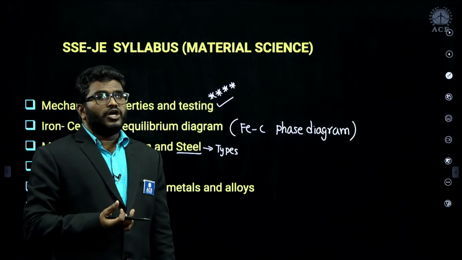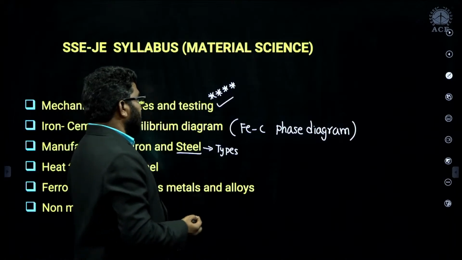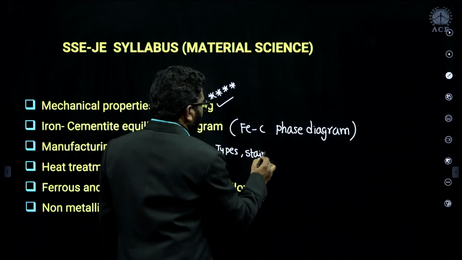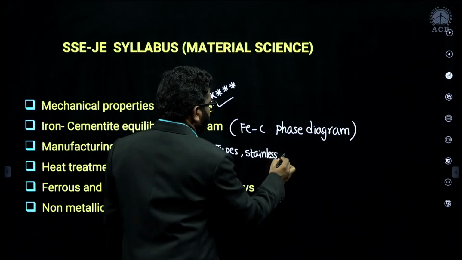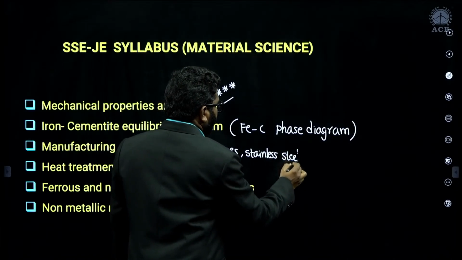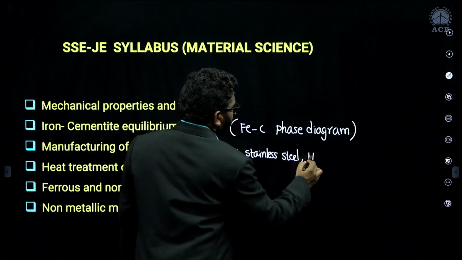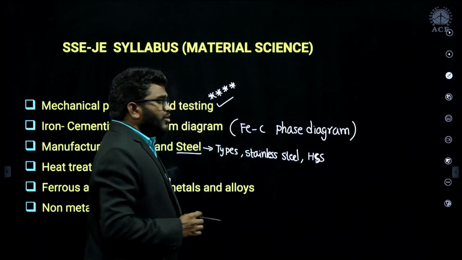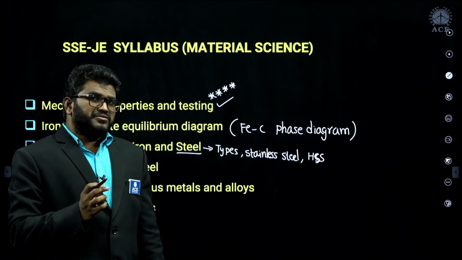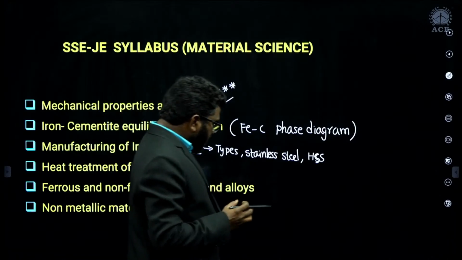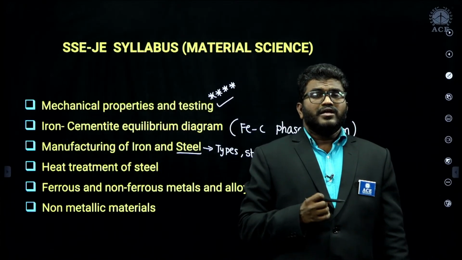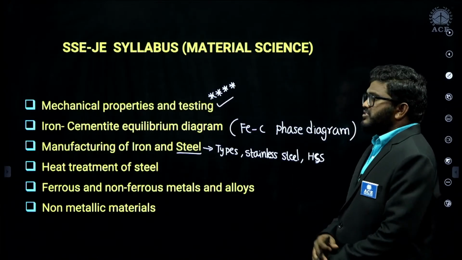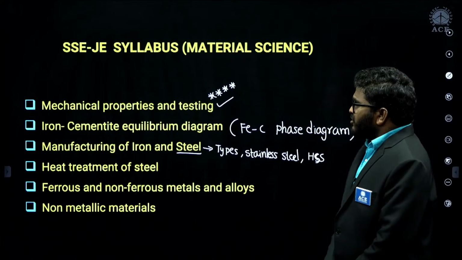Within alloy steel, they will ask basic questions from stainless steel and high speed steel, and also what type of alloying elements we are adding to improve the mechanical properties of steel. This type of questions they are asking for your exam.